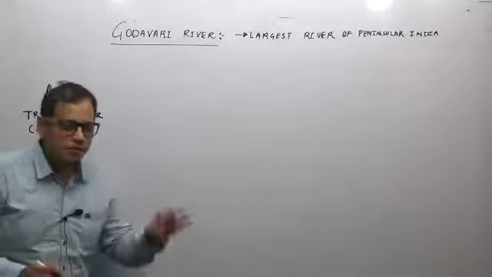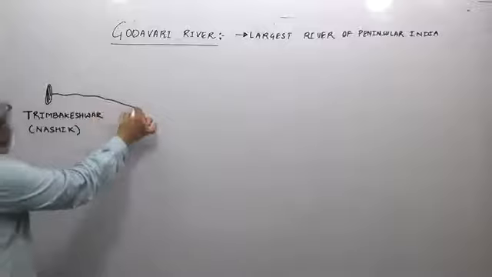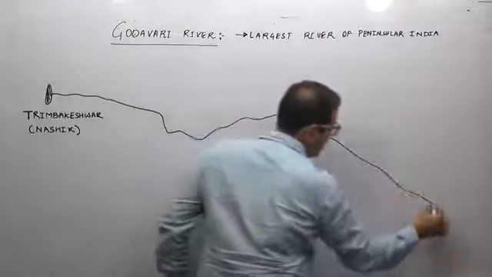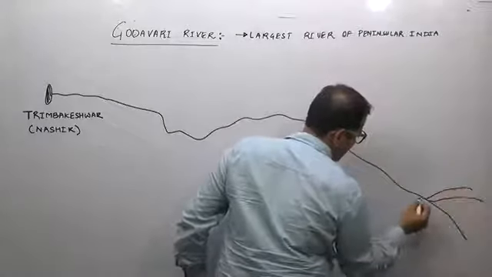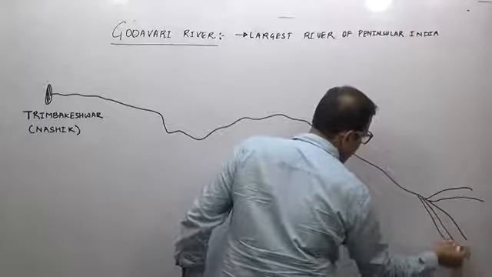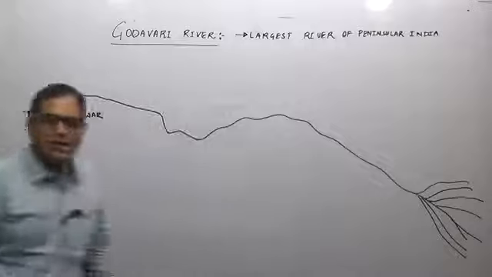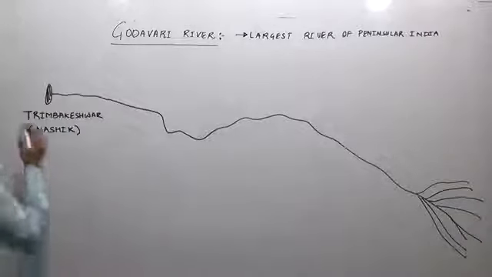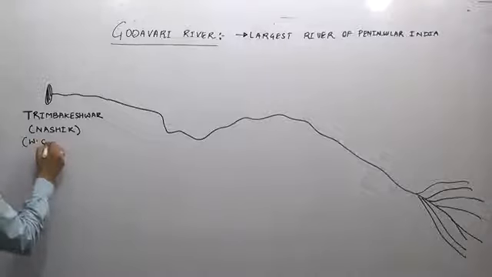After originating, it flows and eventually ends up in the Bay of Bengal. So where does the river Godavari originate? River Godavari originates in the Trimbakeshwar or Trimbak plateau in Nashik in the Western Ghats region.